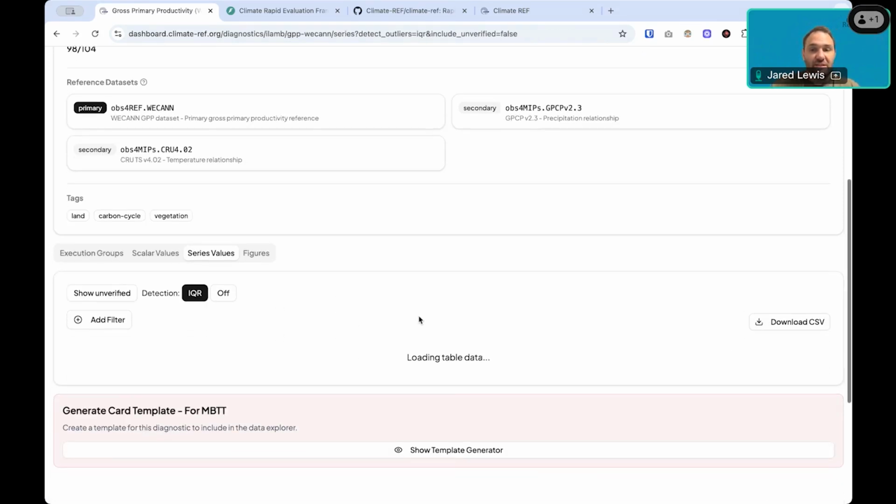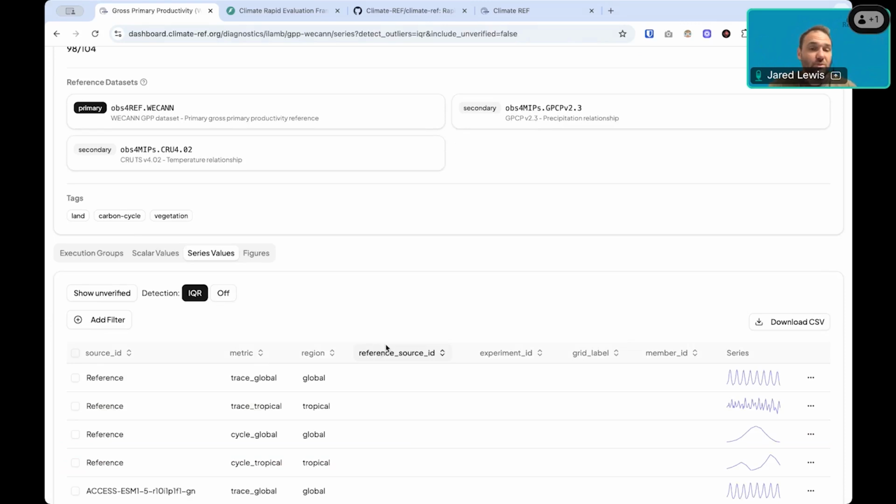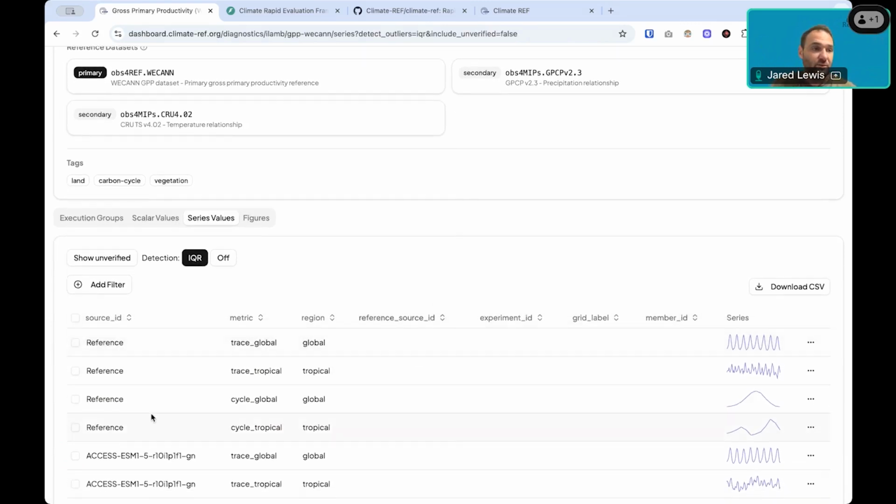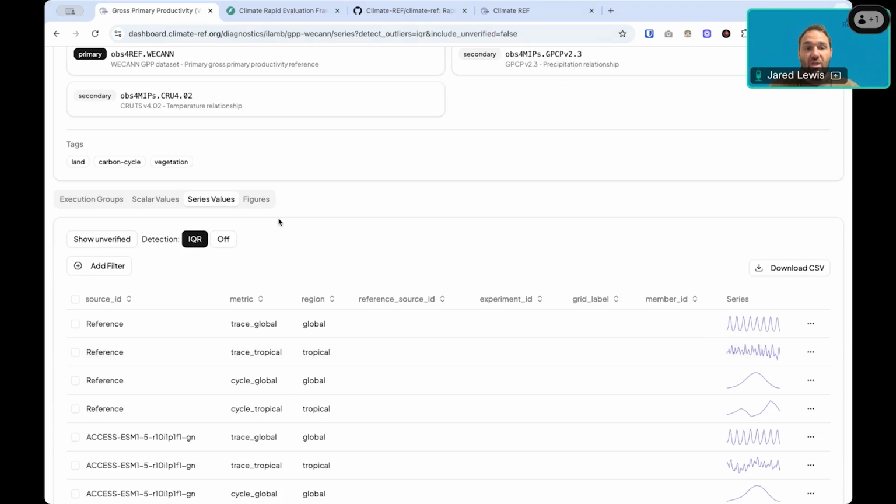This tab here is the series values. Some diagnostics produce series. This could be monthly time series, or it could be annual cycles, or it could be stream functions, a bunch of different things. So here, instead of a single value, we see a spark line describing the shape of the data, and you're able to download the values to see the actual values. And again, this table can be filtered as we see fit.